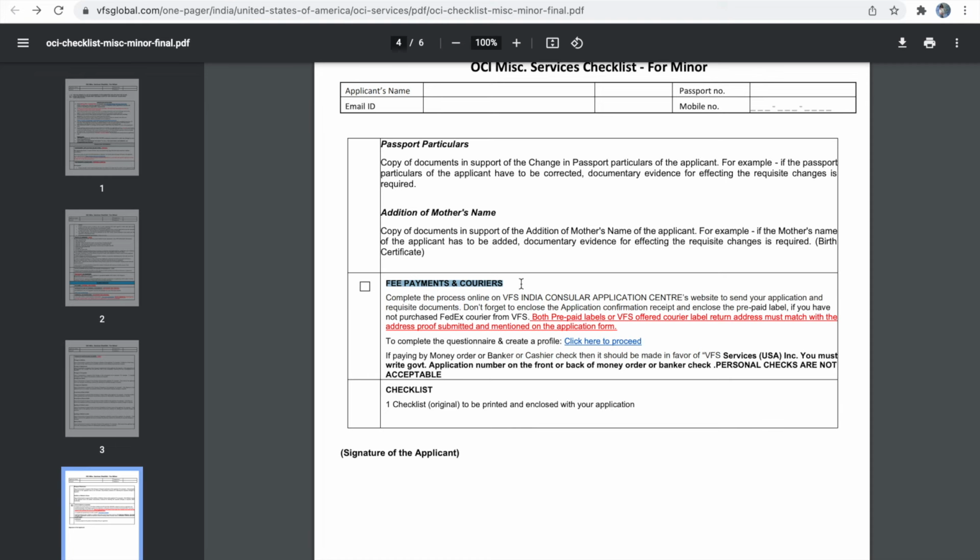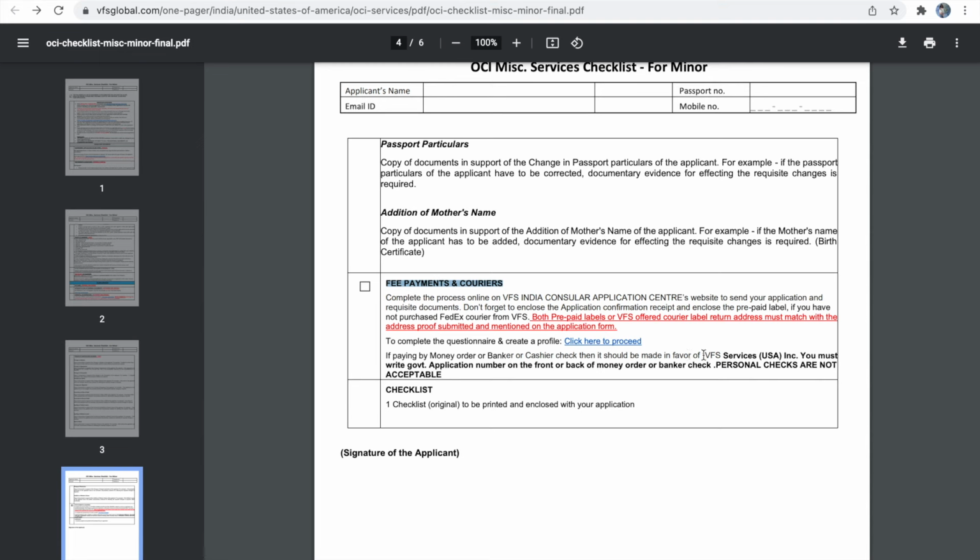If you haven't made an online payment and you are opting for a money order or banker's check, you have to place your money order or banker's check in the package along with the return courier label, because only if you pay online will you get the VFS-offered return courier label. If you are choosing to pay through money order or banker's check, you have to provide a return courier label along with the package to receive your new OCA card.